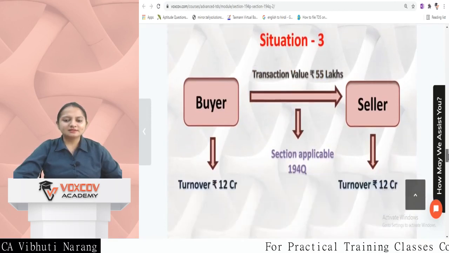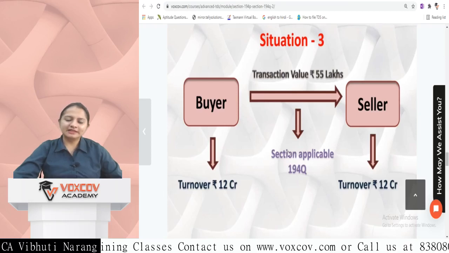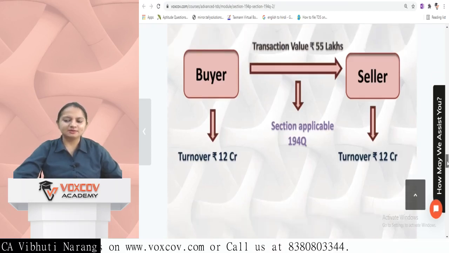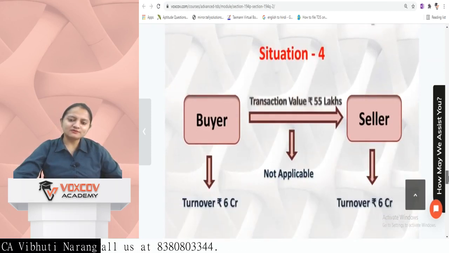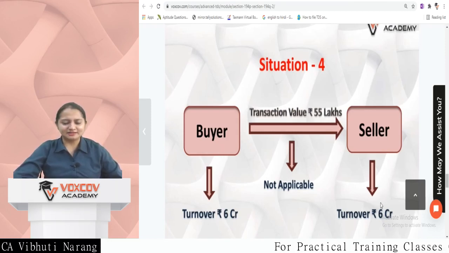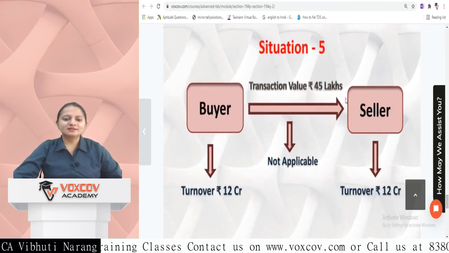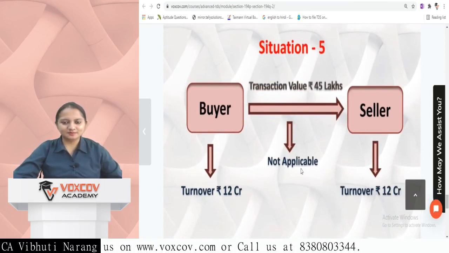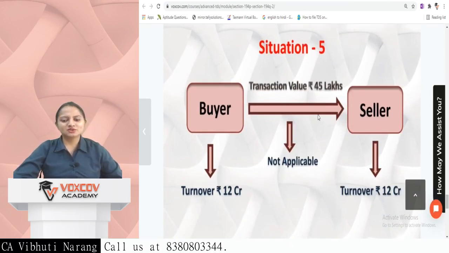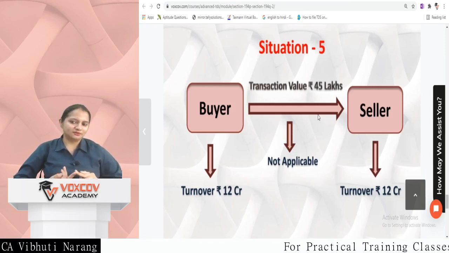The next situation is the transaction value is 55 lakh, and both buyer and seller turnover exceed 10 CR, so TDS will override TCS and TDS will be deducted. Situation 4 is the transaction value is 55 lakh and the buyer or the seller turnover is not exceeding 10 CR, so TDS is not liable to be deducted. The last situation is the turnover is exceeding in both the cases, but the transaction value is only 45 lakh. In short, both the conditions need to be satisfied. The first condition, turnover exceeds. Second condition, the transaction value should be more than 50 lakh rupees.